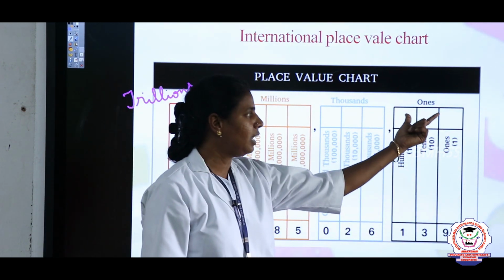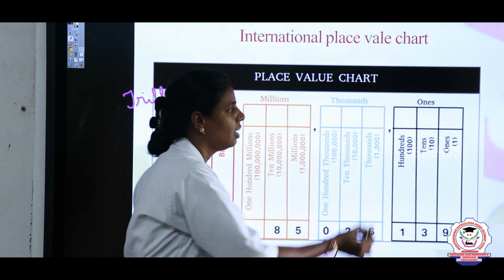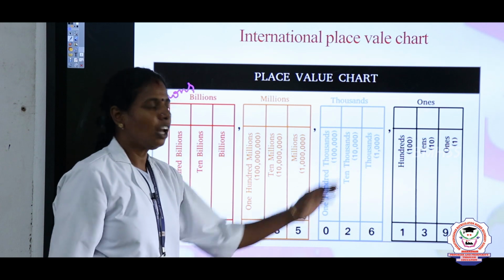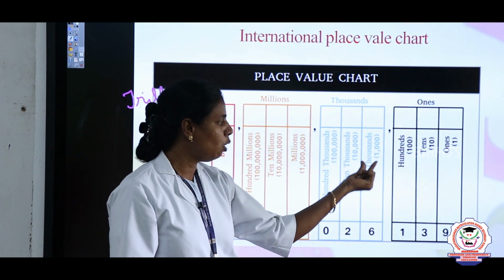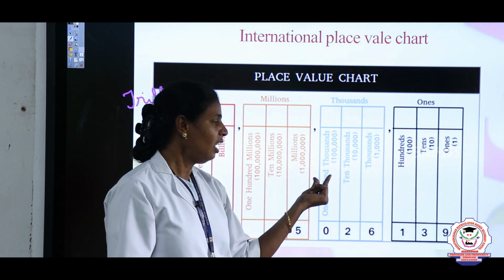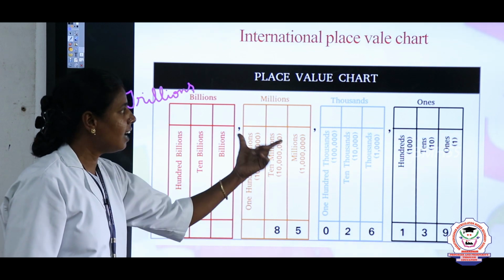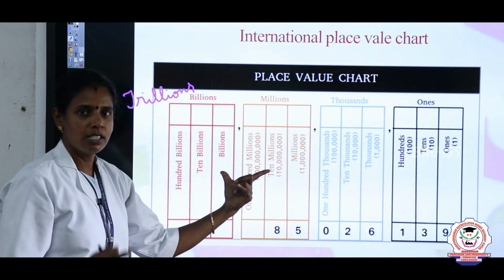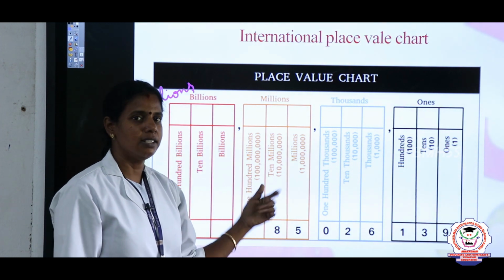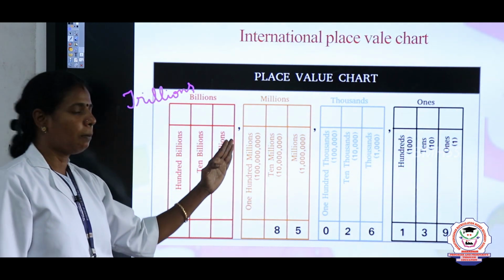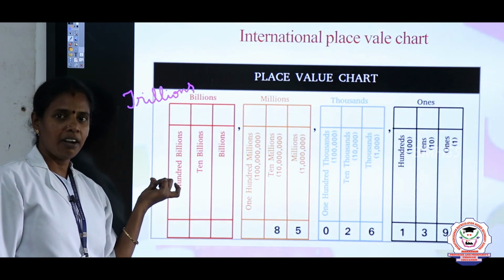First the ones period is divided into 3 digits, which is ones, tens and hundreds. Then place a comma. When the thousands period starts, in this thousands period also 3 digits are there, 1000, 10,000 and 100,000. And then again place a comma. When millions starts, in the millions period also 3 digits are there, millions, 10 millions and 100 millions. Next to millions place a comma. Then billions, 10 billions, 100 billions.